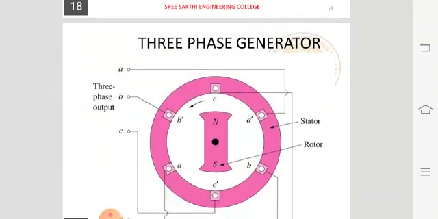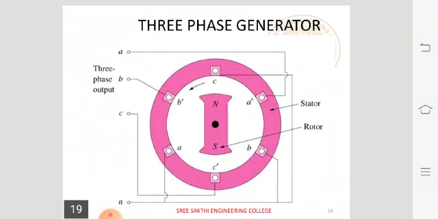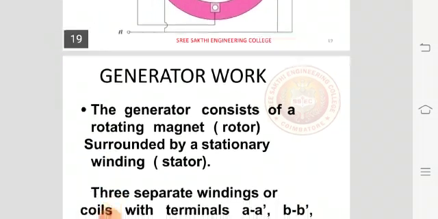Next one is three phase generator. In three phase generator we are having north pole and south pole. We are having stator and rotor. The stator is stationary and the rotor is the rotating one. We are having three outputs A, B, C. Those are the three basic outputs of the three phase system. So how does it work?